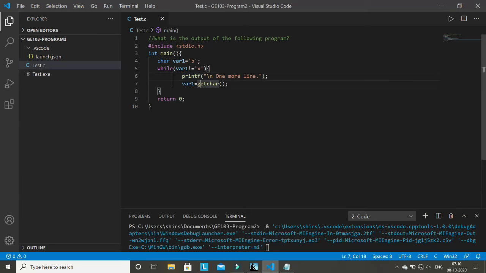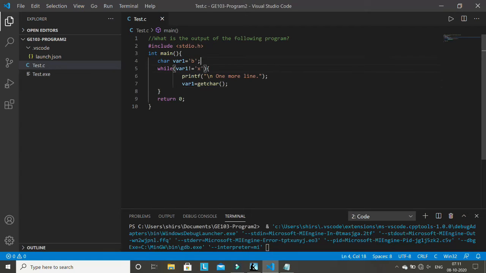it is get character. Get character I have not explained, most probably I'll explain in the next class. It's a kind of statement similar to scanf, but what scanf does is take input from you. By using scanf, you can take any type of input: integer, floating point variable, string, different types of input. But get character will take only one character from the keyboard for you. But the purpose is the same.